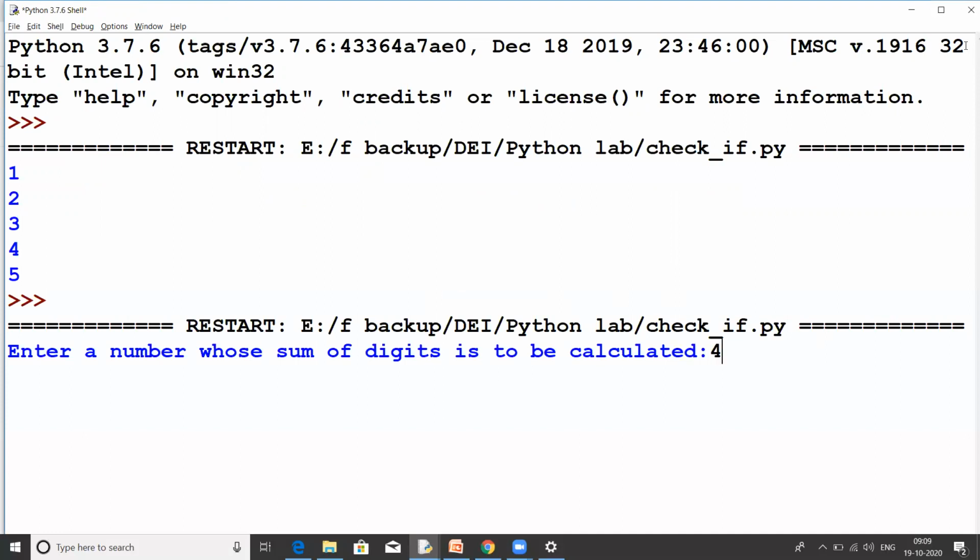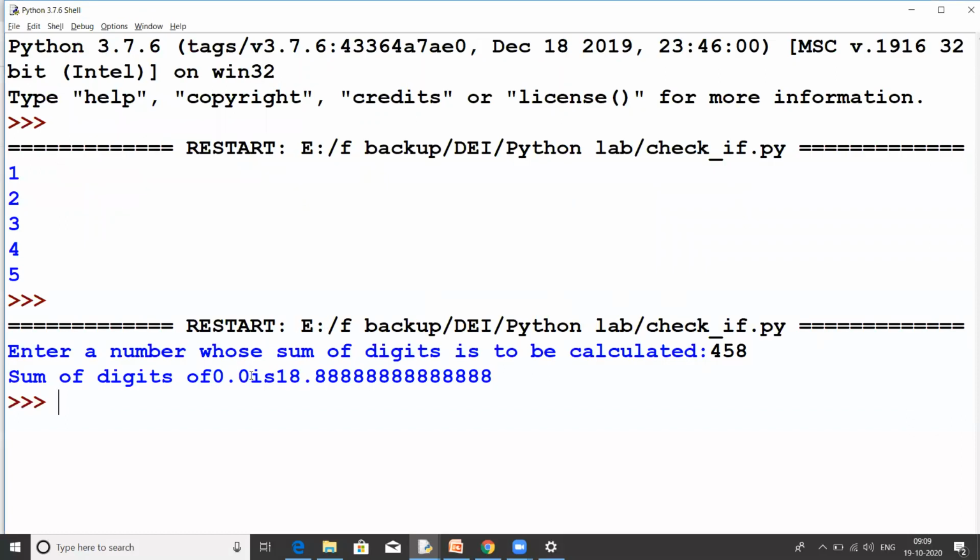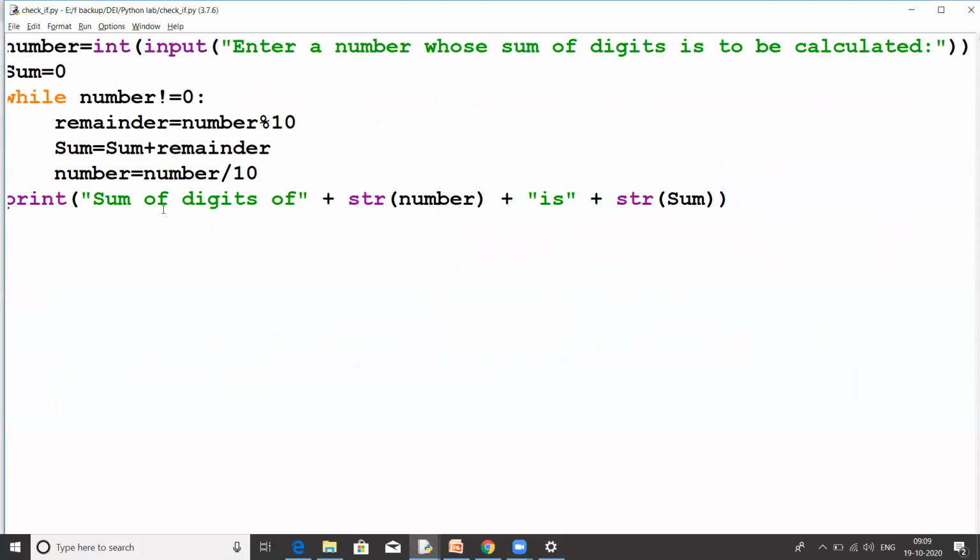Let's say 458 again. Okay, see what happened there. Why 0 and 0.0? Let me tell you first about this 0, because we are playing with this number here. So this number in the end becomes 0.